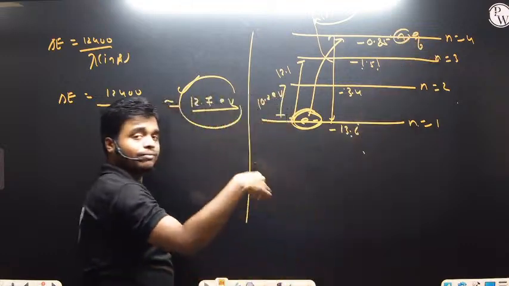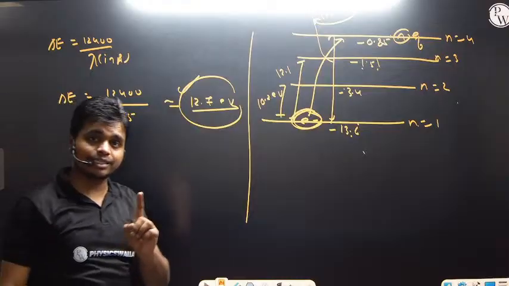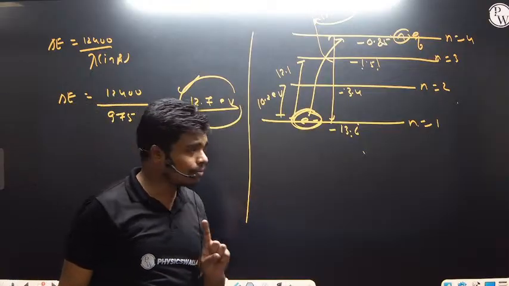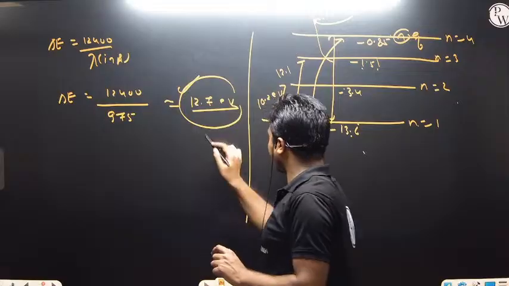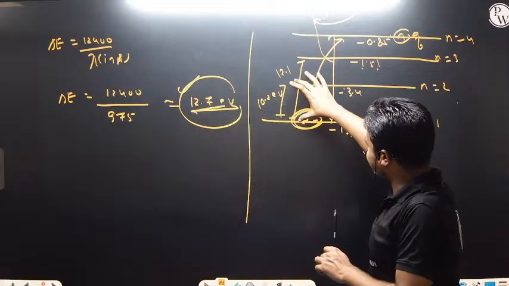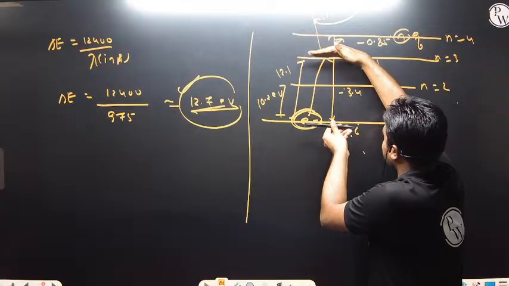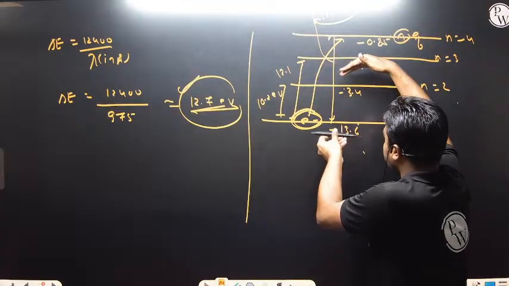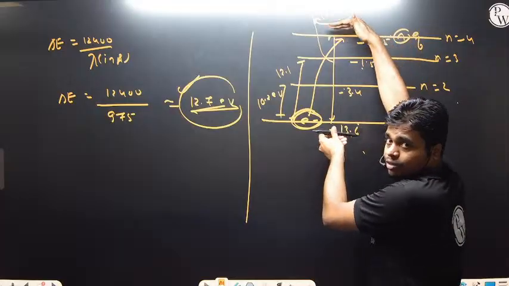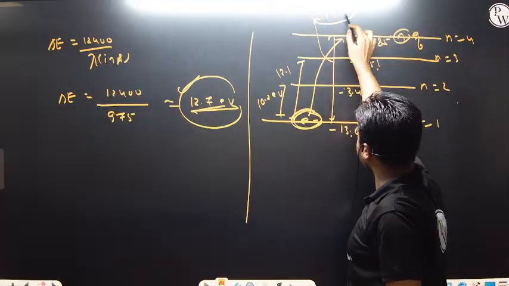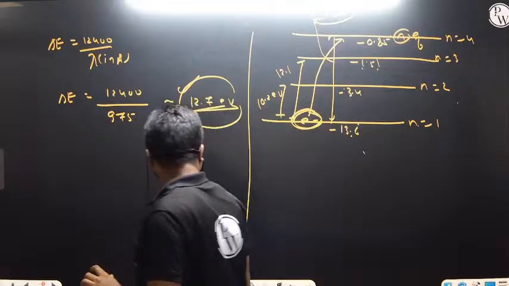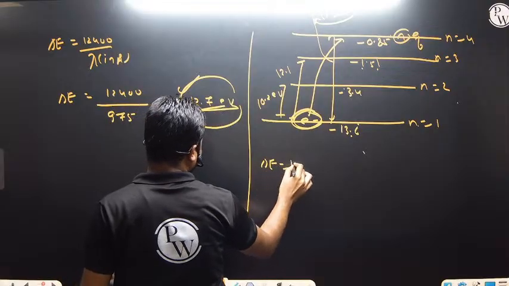So the electron is coming back from 4. The number of spectral lines they are asking is from 4, because the energy difference is 12.7. The energy difference from n equals to 1 to n equals to 2 is 10.2, to n equals to 3 it is 12.1, and to n equals to 4 that energy difference is 12.75. So in that case, delta E will be 12.75.